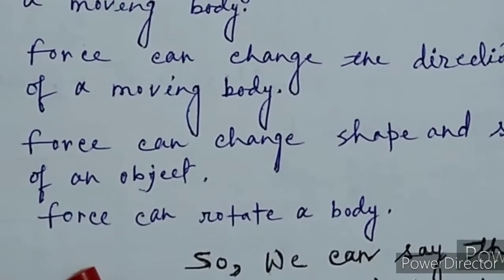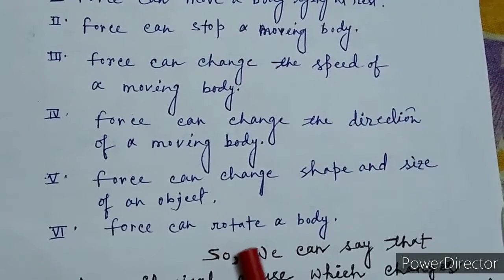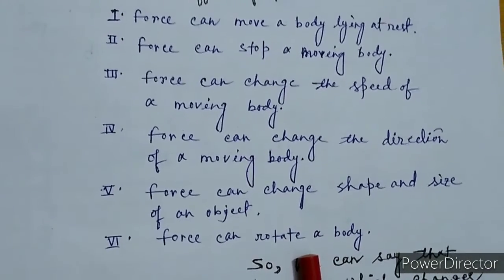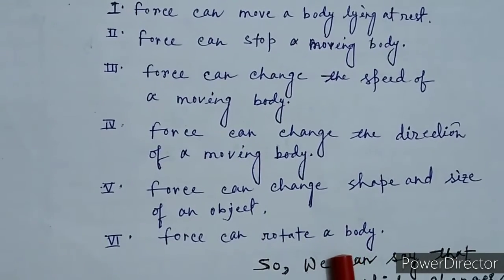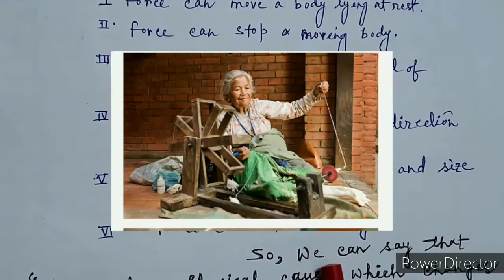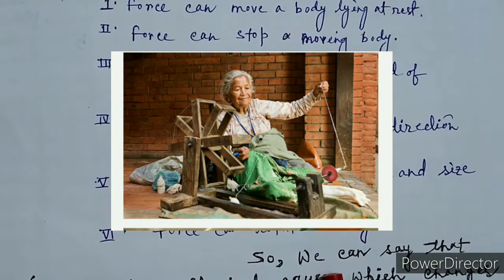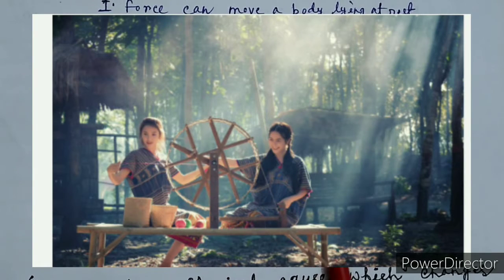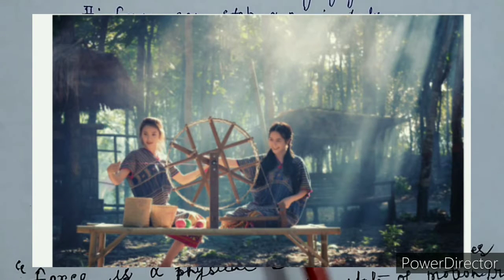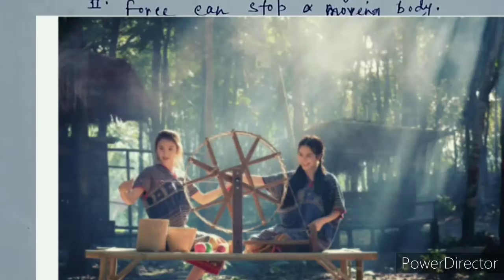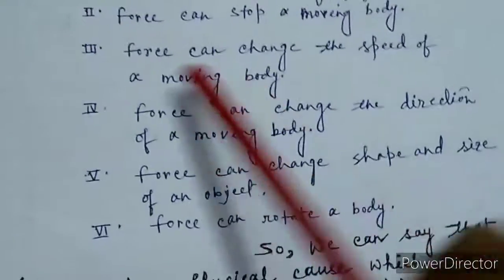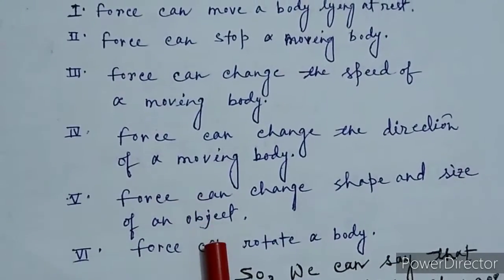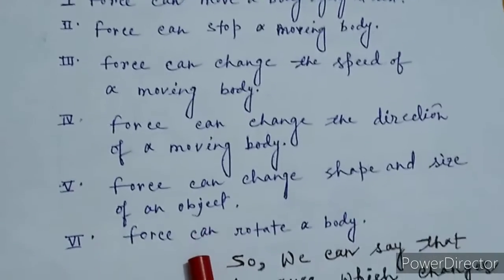Next, how can force rotate a body? Suppose you are applying force on a wheel, then the wheel will start to rotate. See the example. Here is a wheel and somebody applied force on it, and the body starts to move. So by combining all these 6 points, 1, 2, 3, 4, 5 and 6, we can get the definition of force.